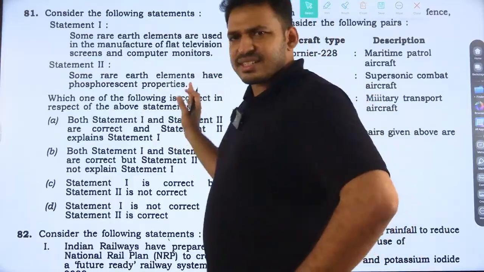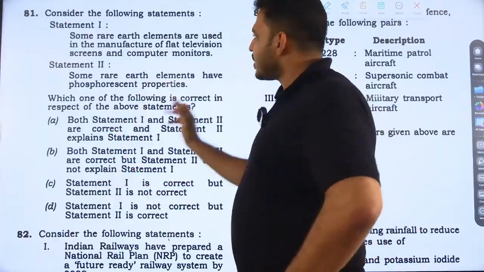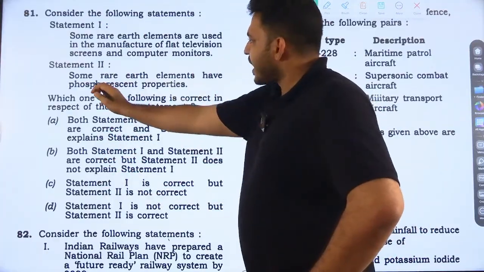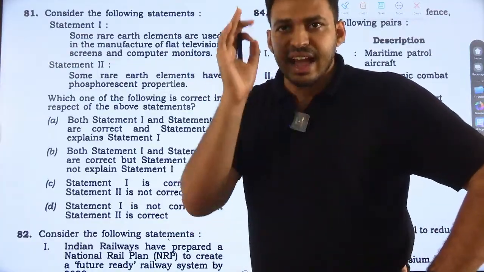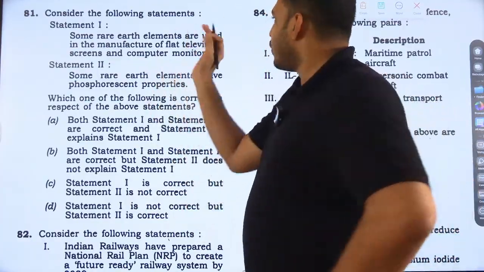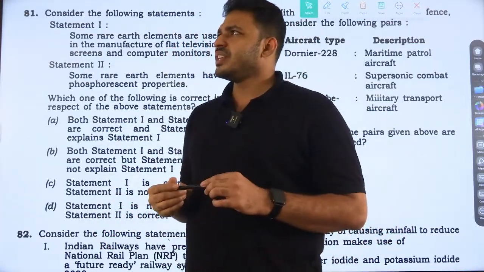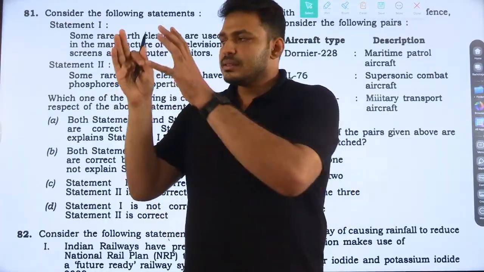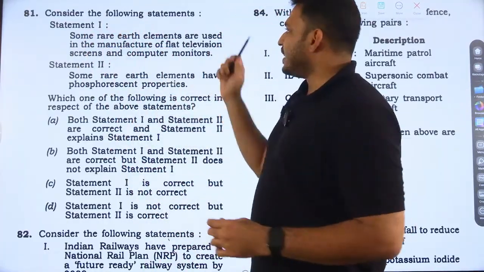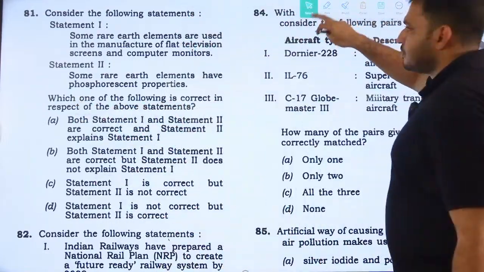Just use the logic. If both are true, look at both. The second statement actually explains why some rare earth elements are used in flat televisions, like I think deuterium, europium kind of elements. Okay, it is used in flat television screens. Yes, option A is the right answer for 81.